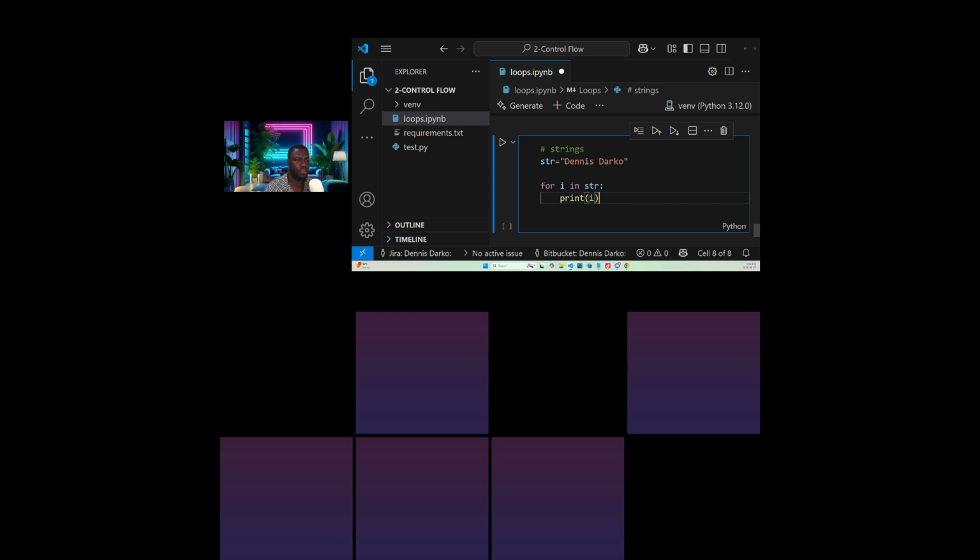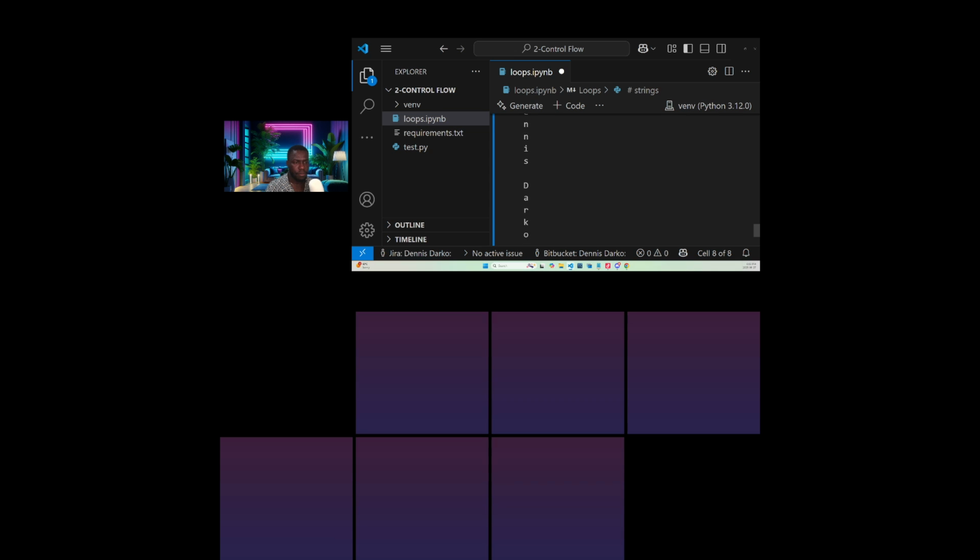Okay, that's good. So let's run and see. All right. So you see, guys, we've spread the text out, and the space is also included. Let's see if we remove the space. Okay, what will happen? So you see, no more space. So it tells you that the space is also stored as a value in the variable string.